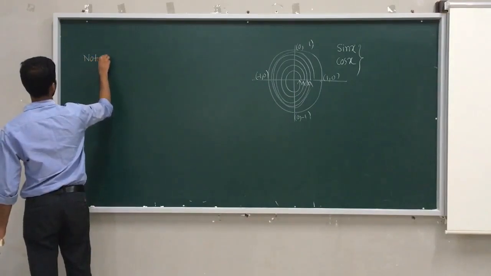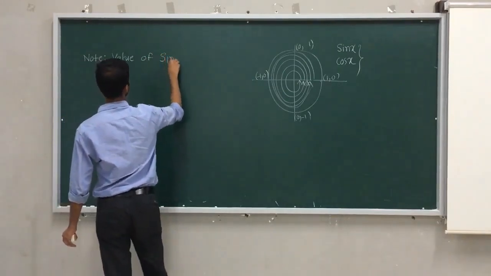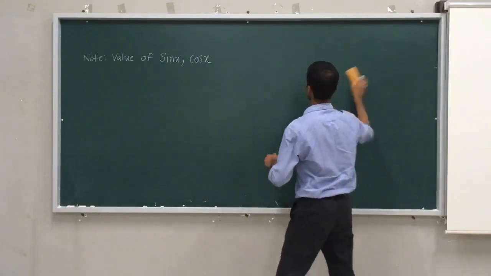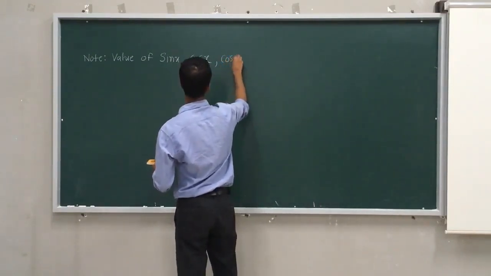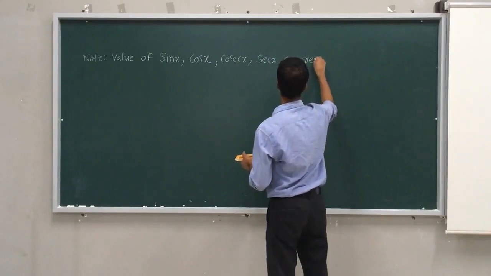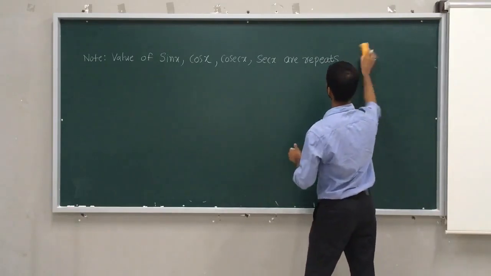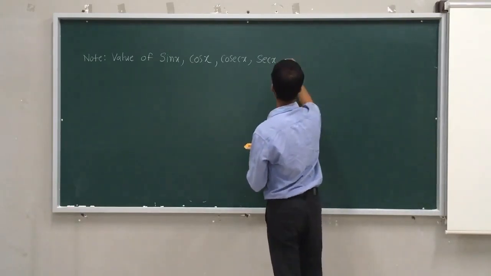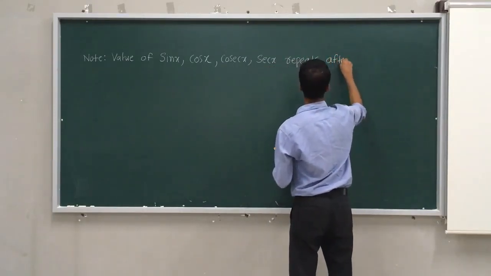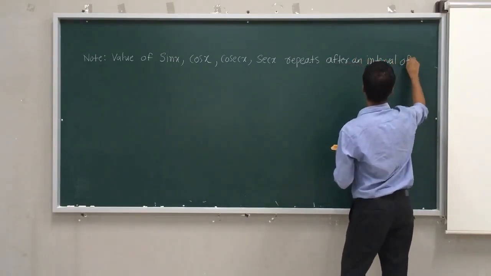The note is: the values of sin x, cos x, cosec x, sec x repeat after an interval of 2 pi.